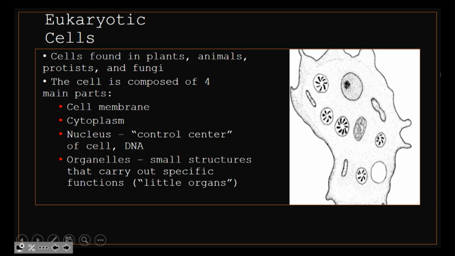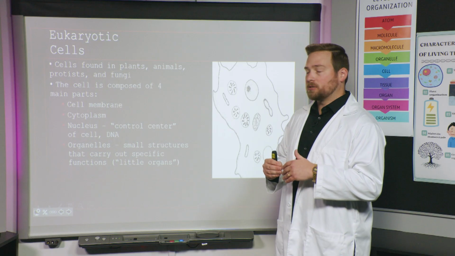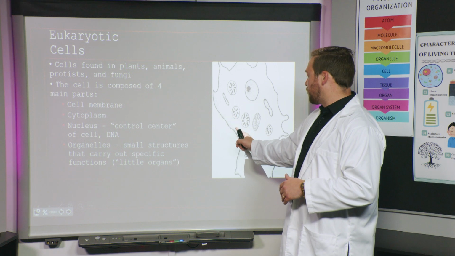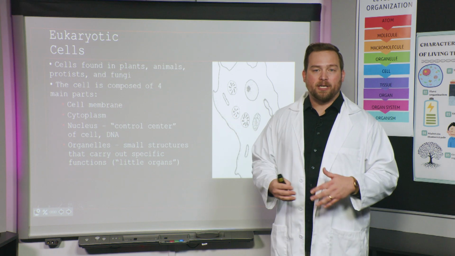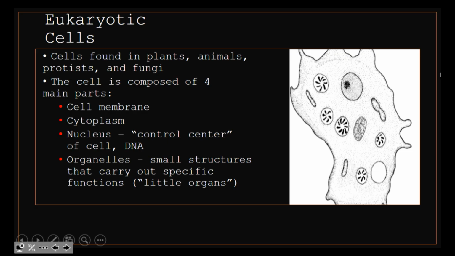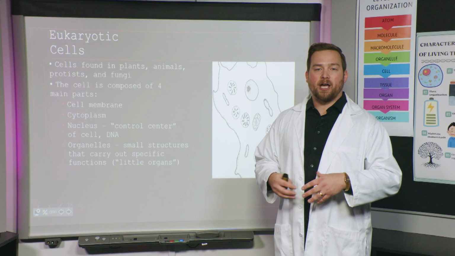So eukaryotic cells have a cell membrane. The cell membrane, you see the dark black outline of this picture? This would be the cell membrane. The cell membrane is the boundary. It's the outer portion of the cell. Okay? Eukaryotic cells also have cytoplasm. So remember, this cell is filled up with a jelly-like fluid, and we call that cytoplasm. It kind of helps keep the cell inflated.